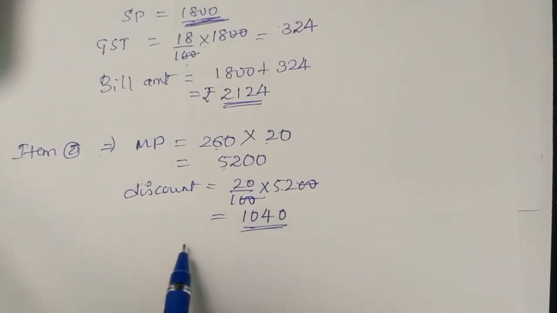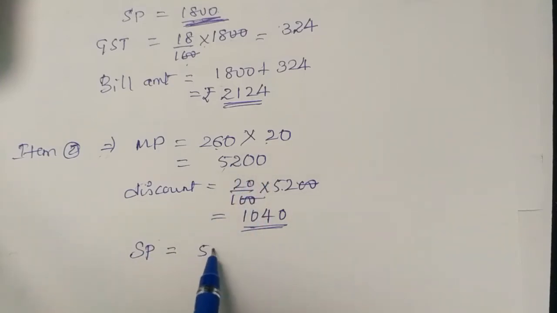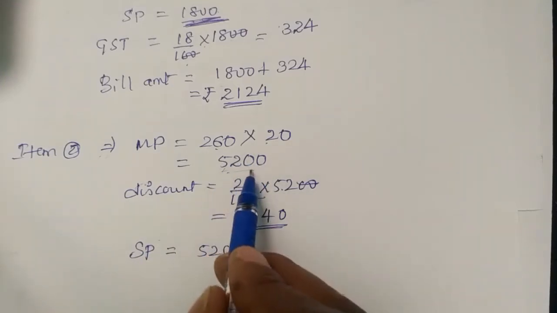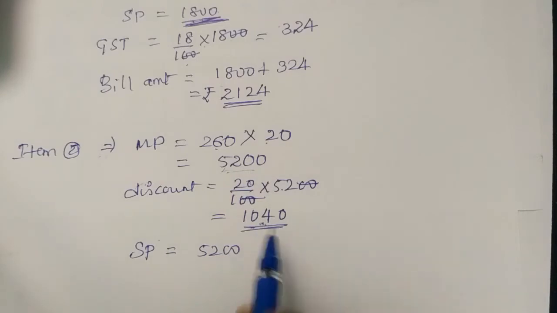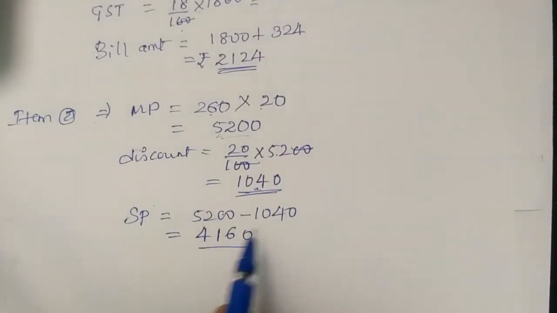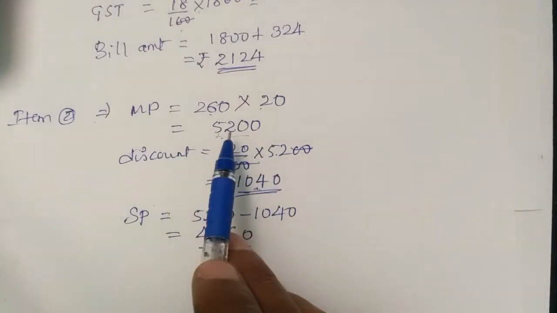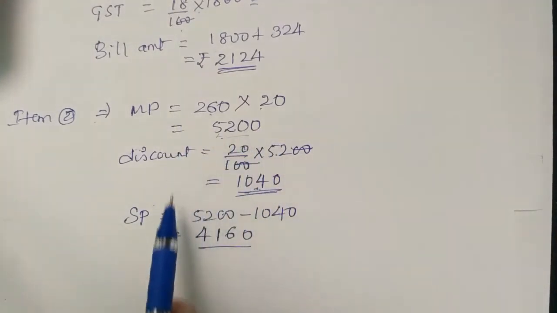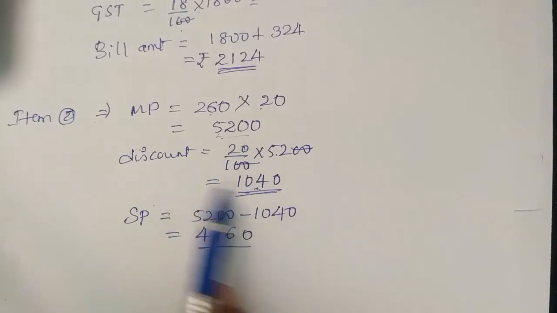So we'll subtract. The item rate is 5200, and the man is giving a 1040 discount, so we have to subtract. Then we will get 4160. For 4160 it is selling. Actually the market price was 5200, but he is not selling for 5200 because of the discount. He is selling for 4160.